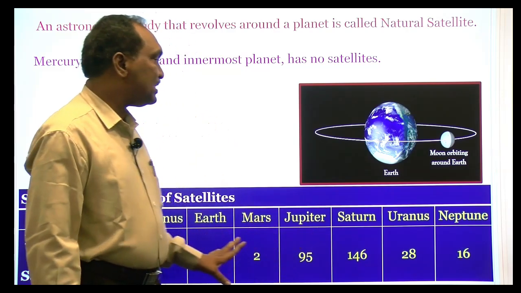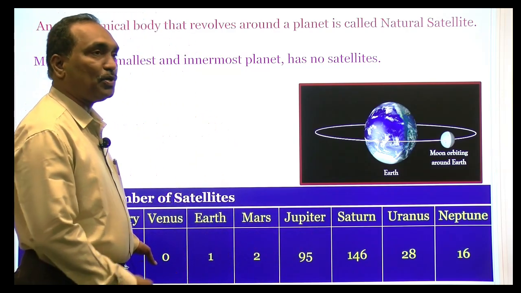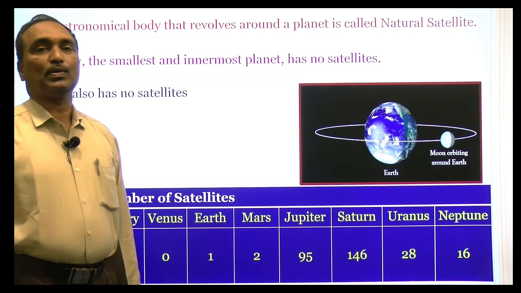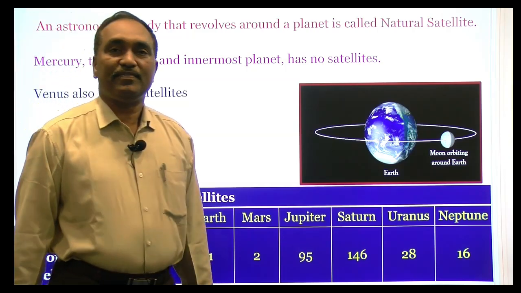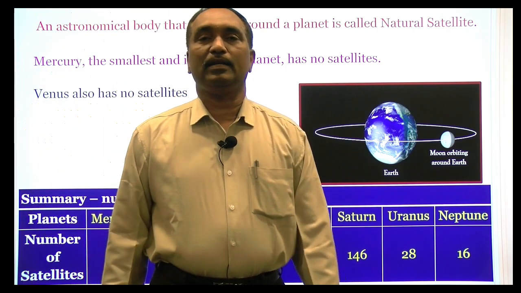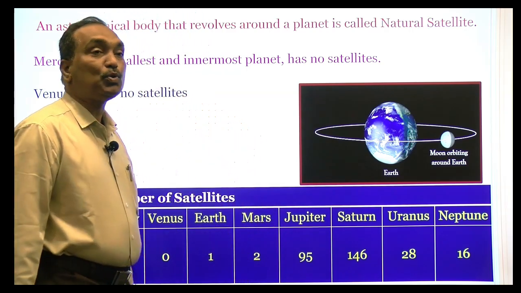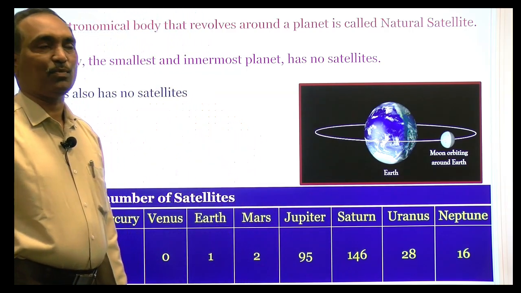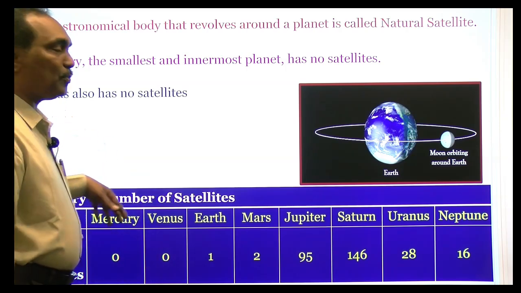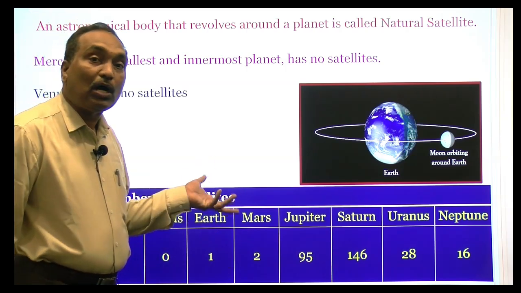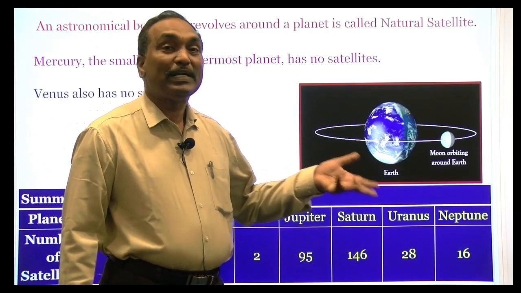We have a number of different planets in our solar system. In previous days we said there are 9 planets. But thereafter, Pluto is a very small astronomical body that does not have the properties of a planet.